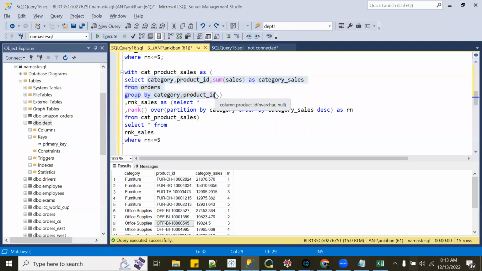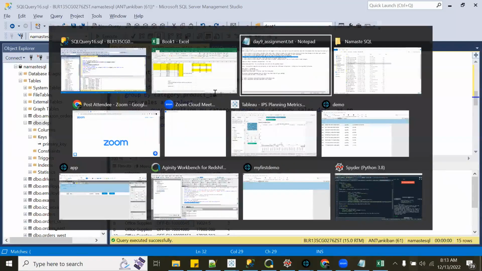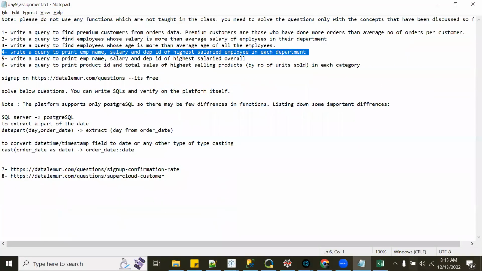In fact, when you solve this question, let's say I would have asked you the highest salaried employee, then also you did an aggregation, right? You did an aggregation on department ID and got the maximum salary, and then joined, right? Because the granularity is like that: you have to find on department ID what is the highest salary.